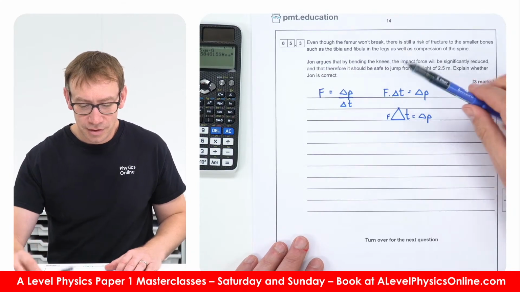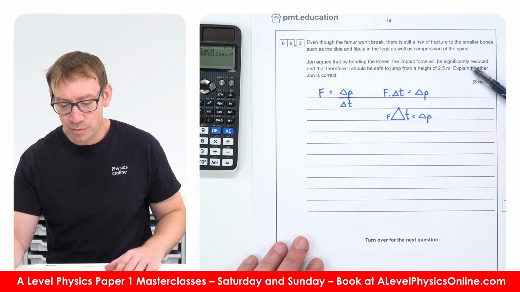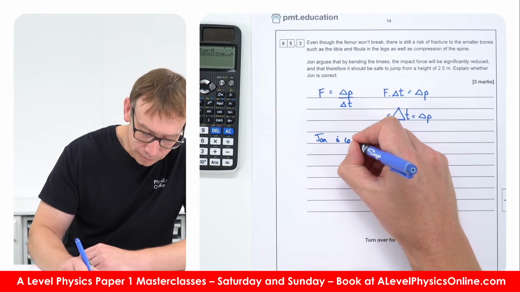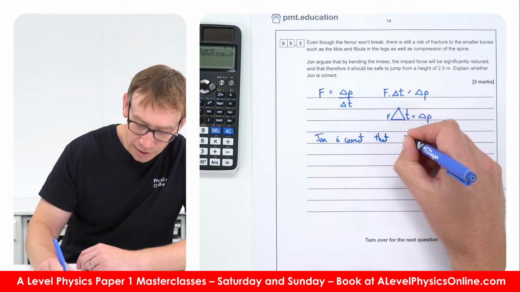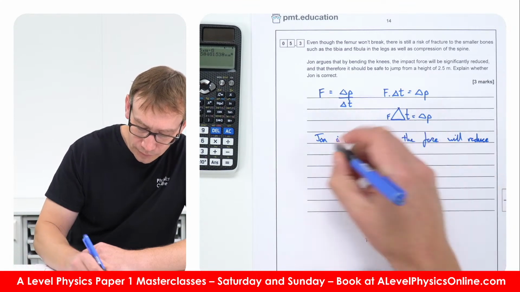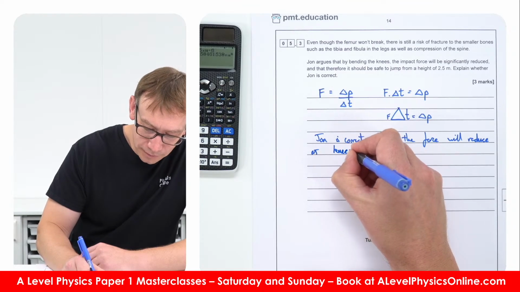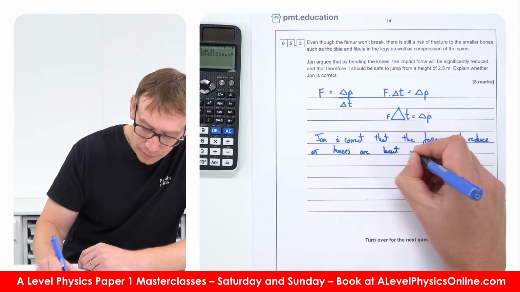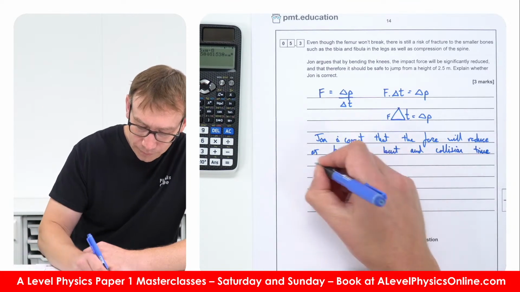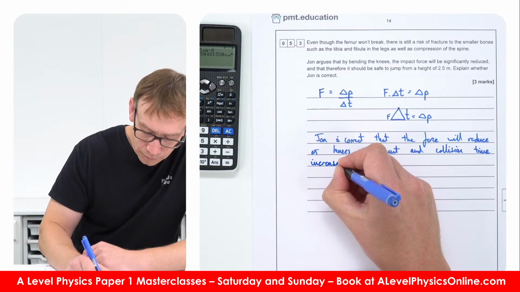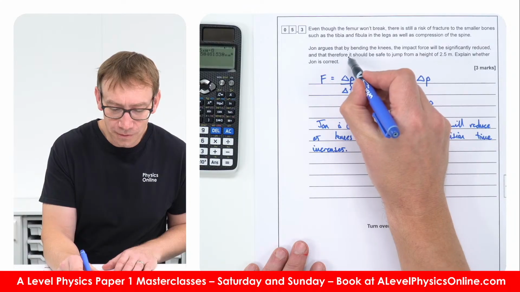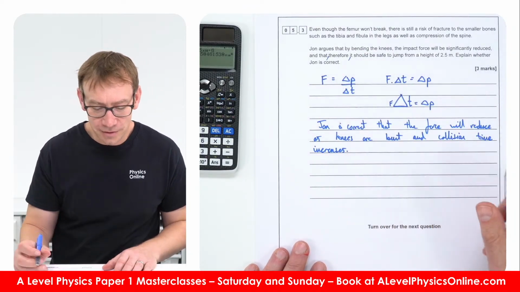So they say that the impact force will be significantly reduced. So that means John is correct that the force will reduce as knees bend and collision time increases. Okay, so that's true. However, and that therefore it should be safe to jump from a height of 2.5 meters.